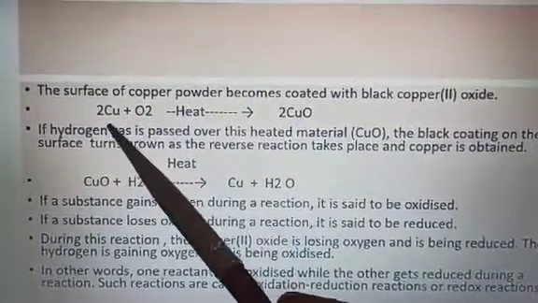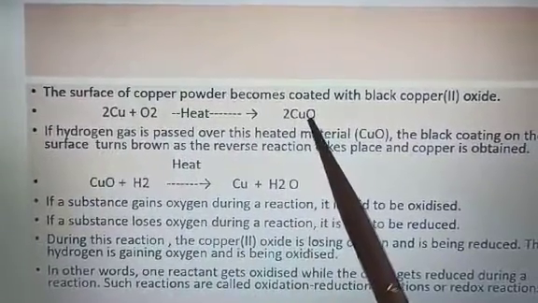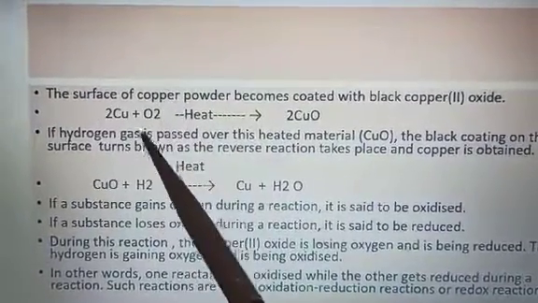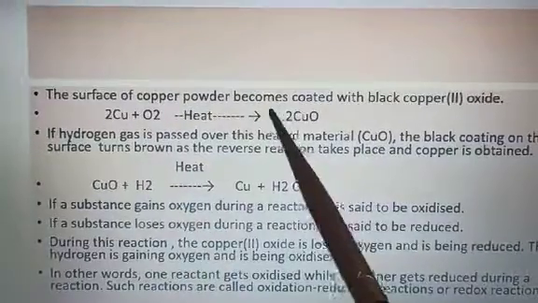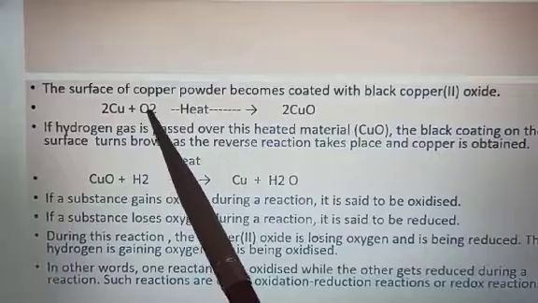Right? In this reaction you can see 2Cu plus O2 gives 2CuO. 2 is for balancing here. So what is happening? This copper is combining with oxygen. Means what is the reaction termed as here? This is oxidation.